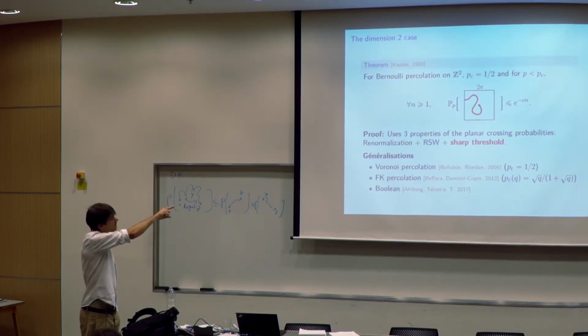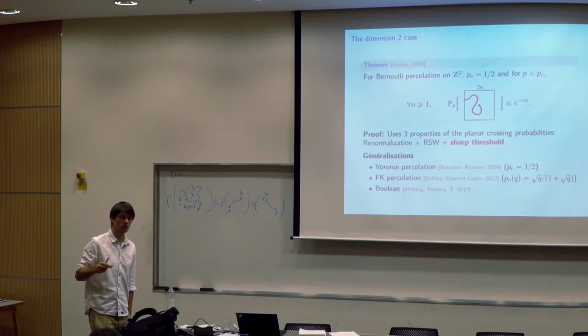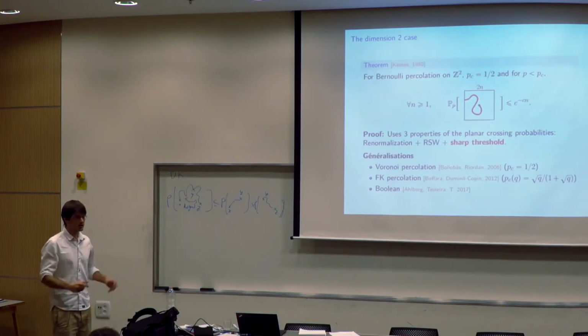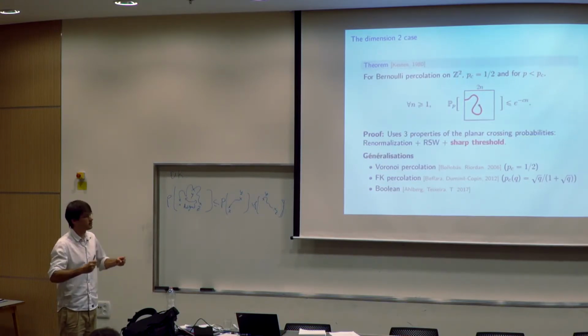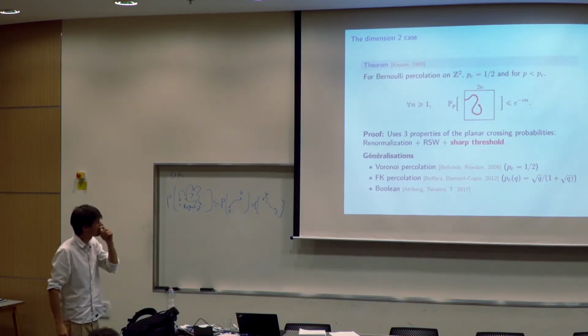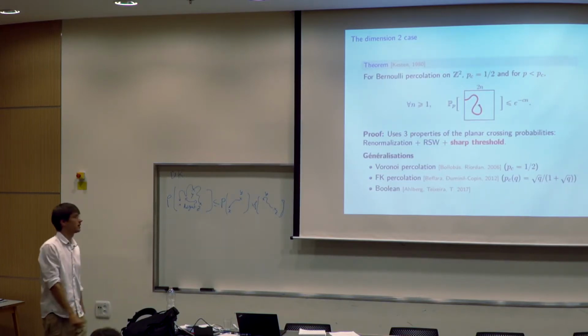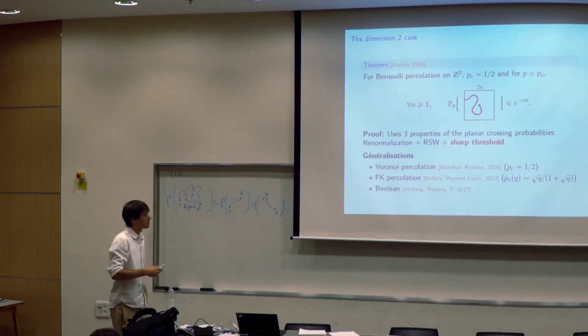The reason why they managed to do this, and what is nice in their proof, is that basically they used renormalization and Russo-Seymour-Welsh. They had to prove another Russo-Seymour-Welsh theorem, but for the sharp threshold, they used a tool from Boolean function theory. They use a tool that comes from abstract Boolean function theory to prove this sharp threshold result.